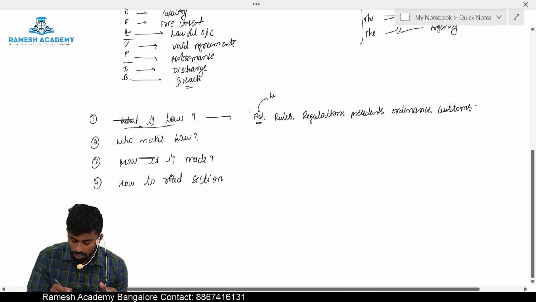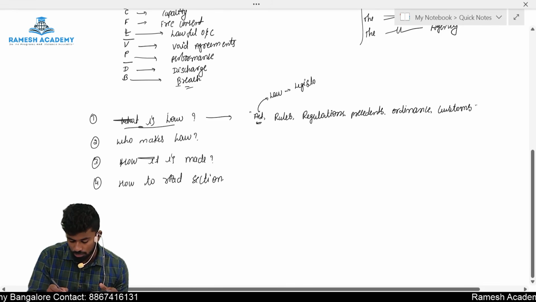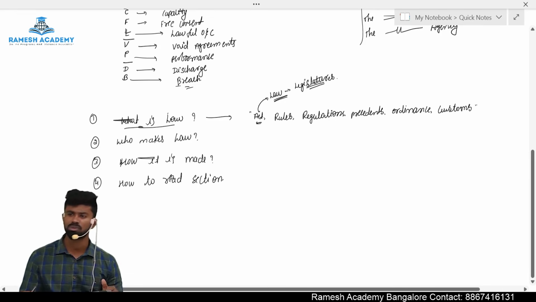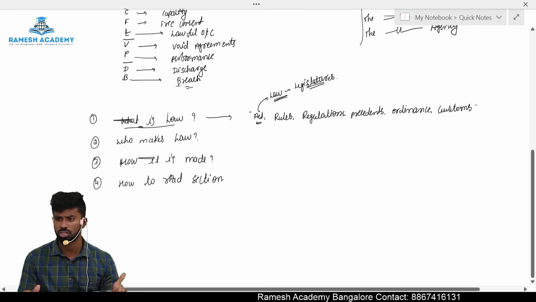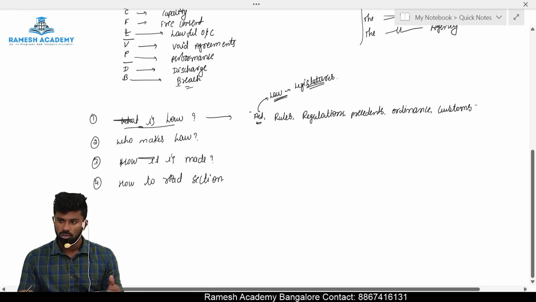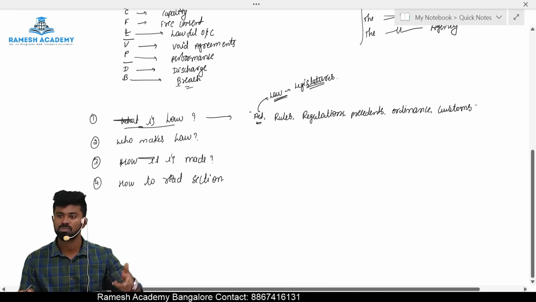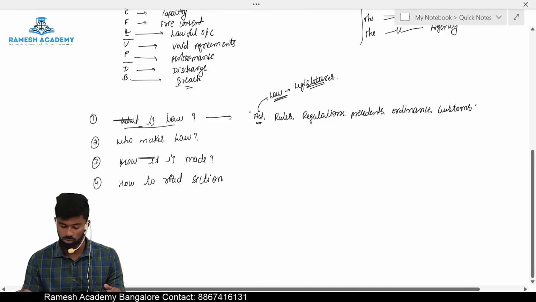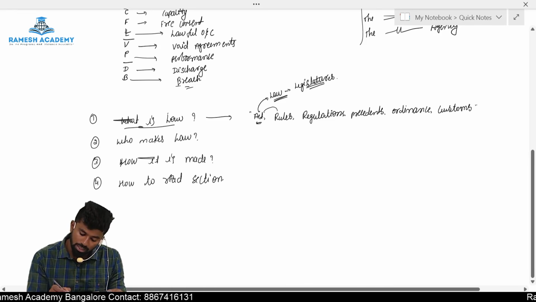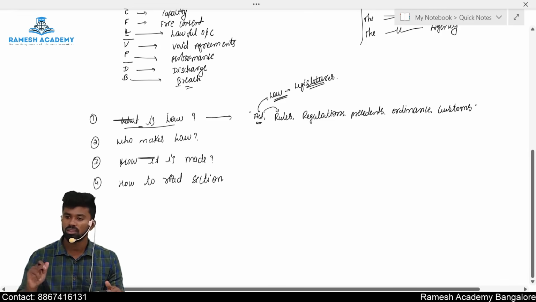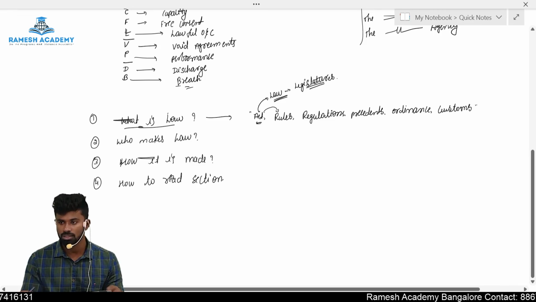Now what is act, sir? A law made by the legislatures, the lawmakers in the parliament or the legislative assemblies is called as act. For example, we have Companies Act, we have Contract Act, we have GST Act. That is a law which is made by the legislatures after passing a bill in the parliament or respective houses. Then we have rules. Within the act delegates certain powers to the executives to make the rules within the purview of the law. That is called as rules.